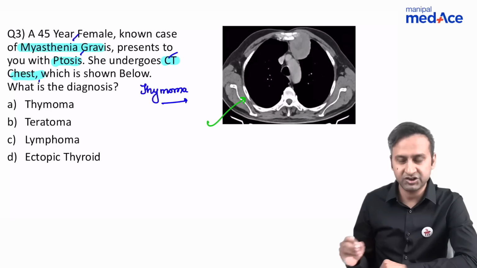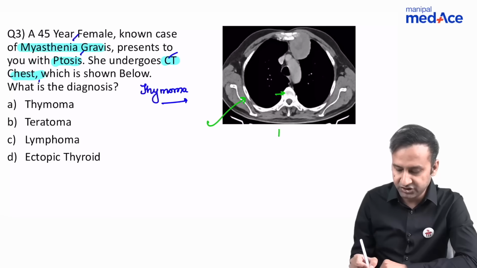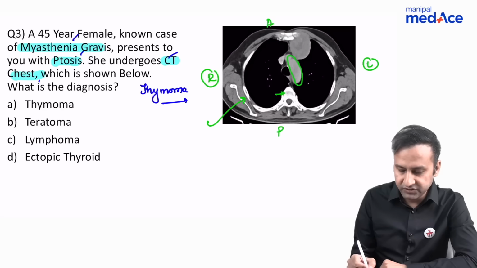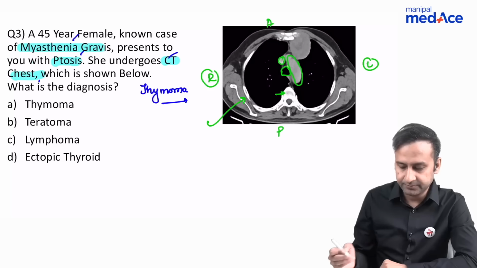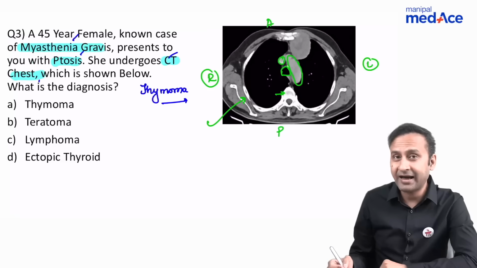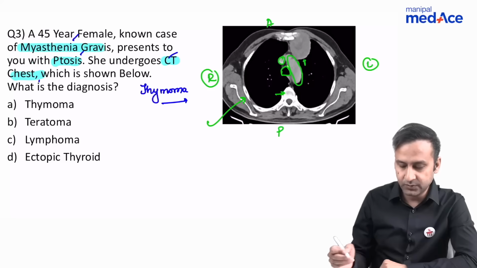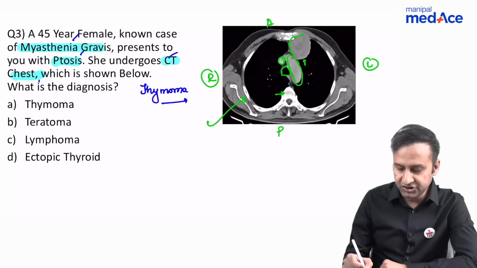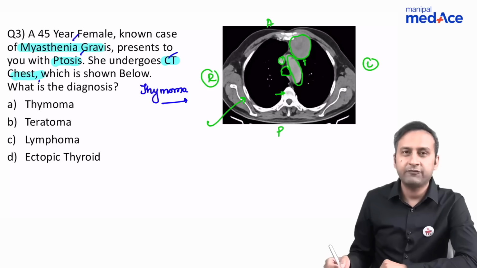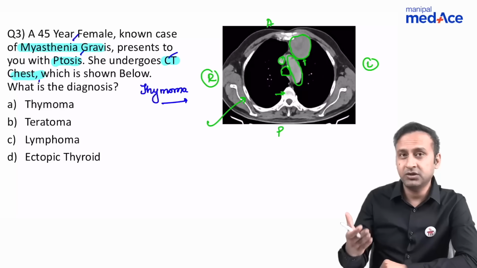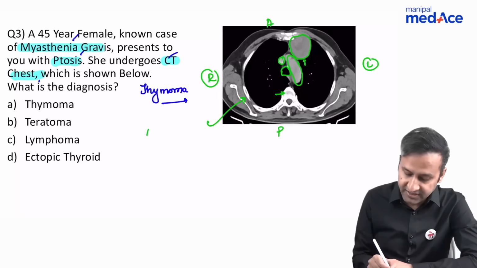So this is a cross-sectional CT image. This is the vertebra lying posteriorly. This is anterior. This is right. This is left by convention. We can see the aortic arch. We can also see the SVC. This is the trachea. Why is it trachea? Because it's black. It's jet black. Jet black is something which is air. And just ahead of these vessels, I can see a very well demarcated structure which is showing a soft tissue attenuation. So this is a mass which is lying anterior to the great vessels. So it is a mass which is lying in the anterior mediastinum.